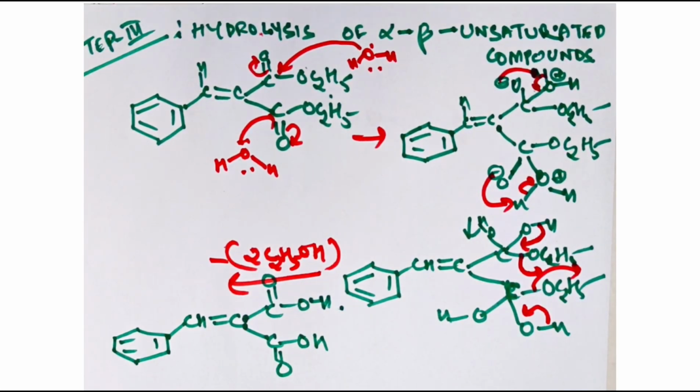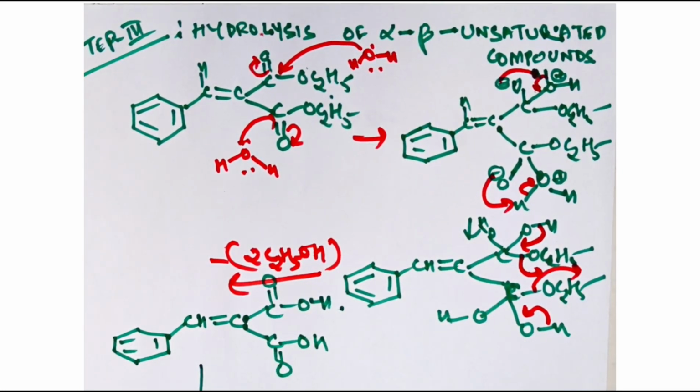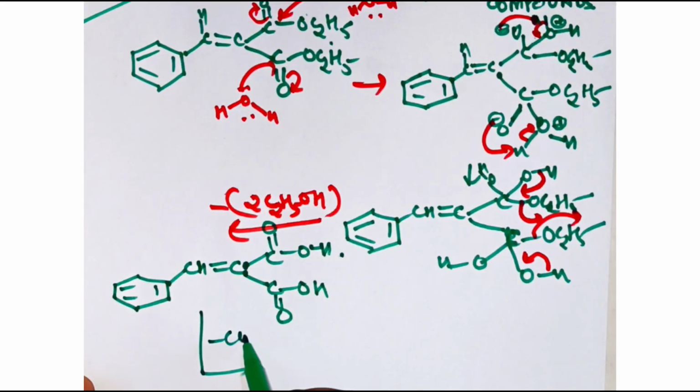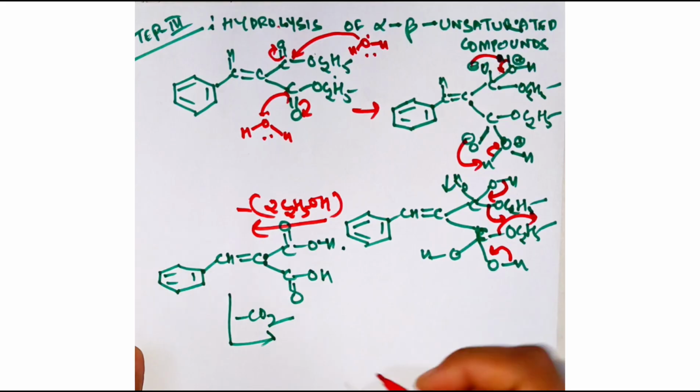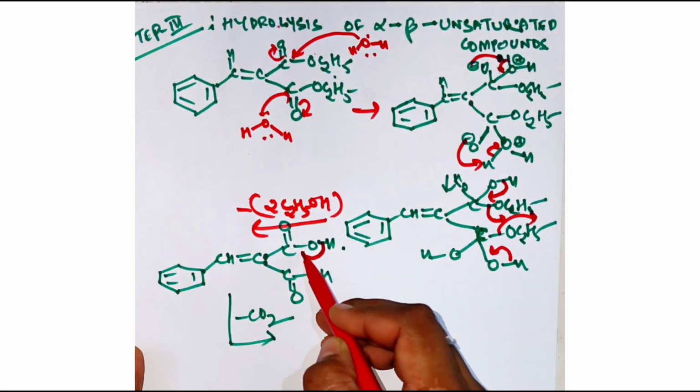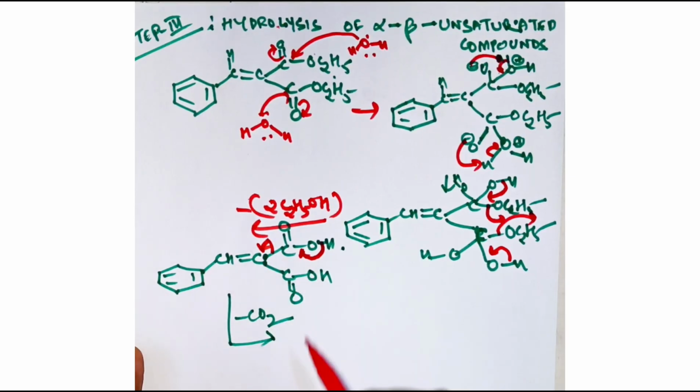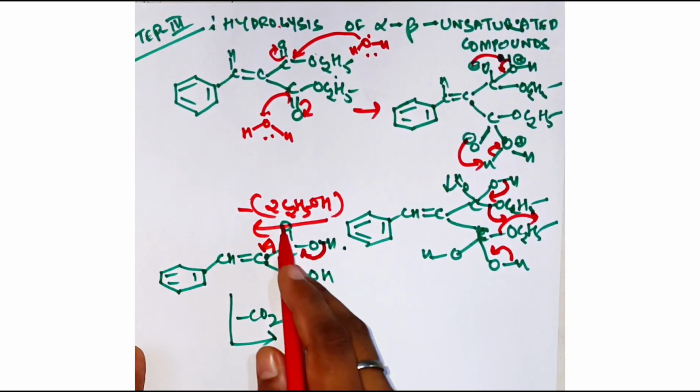Okay, so what happens here? Here also there is removal of one more molecule, that is minus CO2, carbon dioxide. See here, this hydrogen can come out here, and then there is minus CO2.